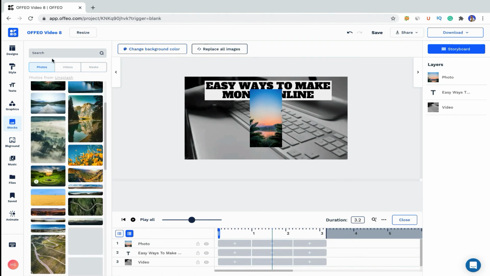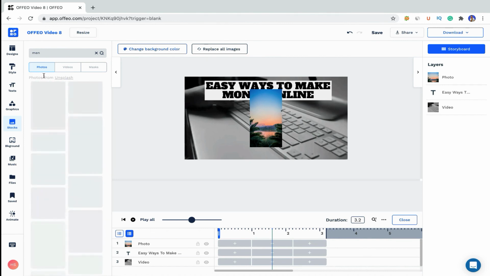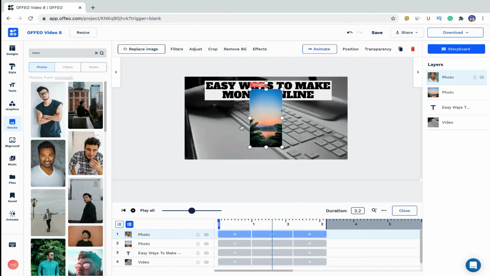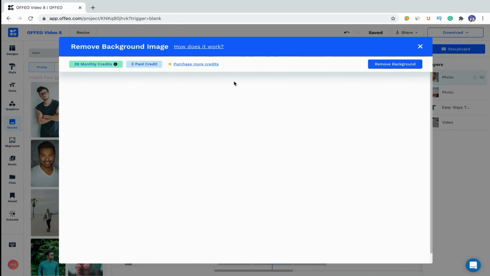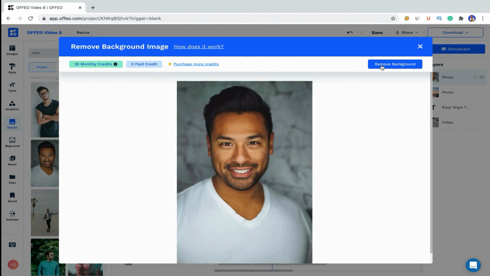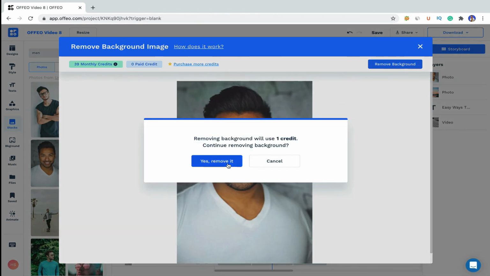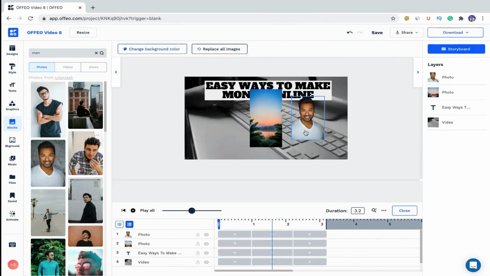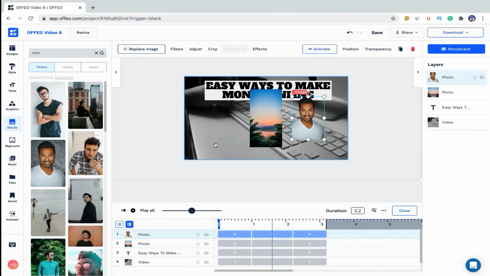So I can show you a demo of how good its image background remover is. I think they are using some kind of API, but I'm not sure. So let's pick a really simple image and click on remove BG, and then remove background. Yes, remove. And so yeah, it works pretty well. Obviously if you are serious about background removal, maybe you have to use a separate tool.